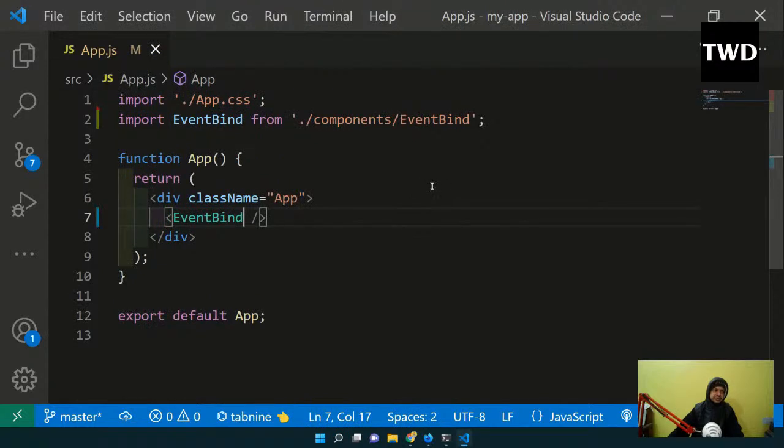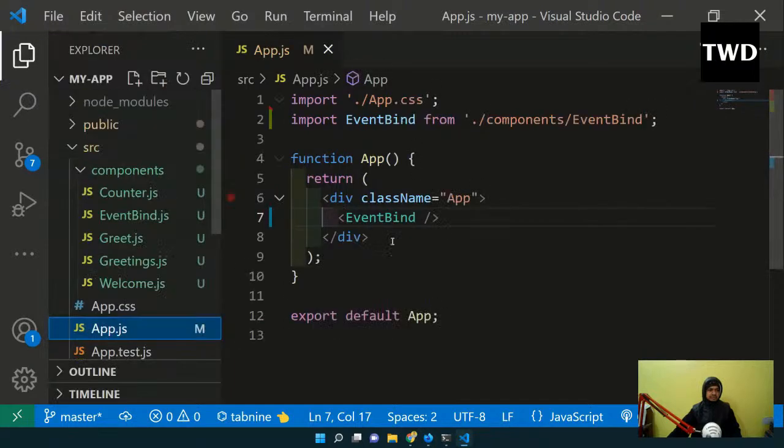So React people have also found a way to do the opposite. What if I want to pass data from a child component? Everything is a parent child. This app component is there, so its child is the event bind component. Passing data through props from here is very easy in React. But what if I want to pass some data from the child component to the parent component? How can I do that? That is done with something known as method as props, a callback function kind of a thing, and we are going to see that next.